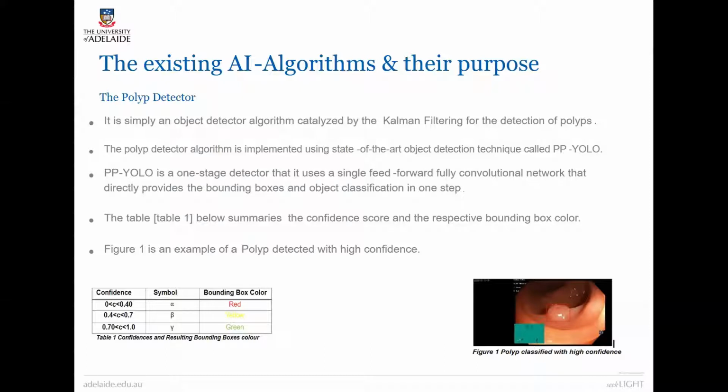First, we have the polyp detector. The polyp detector is simply an object detector catalyzed by the Kalman filter for the detection of polyps. It is implemented using a state-of-the-art object detection technique called PP-YOLO. What is PP-YOLO? PP-YOLO is simply a one-stage detector using a single feed fully convolutional network that directly provides the bounding boxes and object classification in one step. Table 1 summarizes the confidence score and respective bounding boxes, and figure 2 is an example of a polyp being detected with a high confidence.